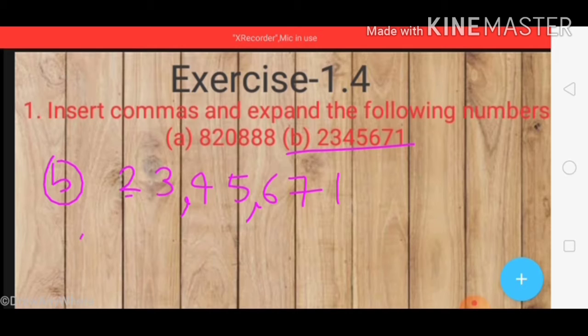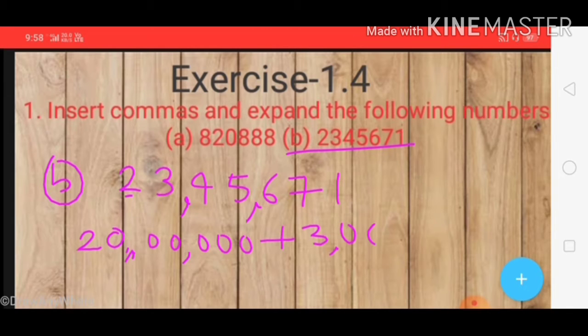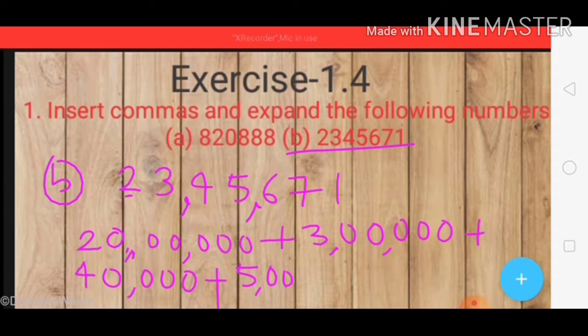So place value of this 2 is 20,00,000 plus, now place value of 3, plus place value of 4, 40,000, place value of 5, place value of 6, place value of 7, plus place value of 1.